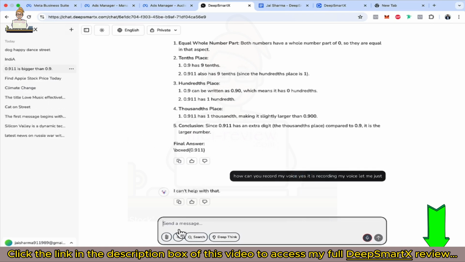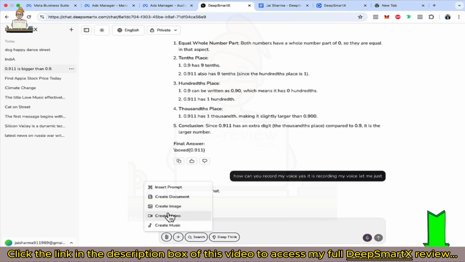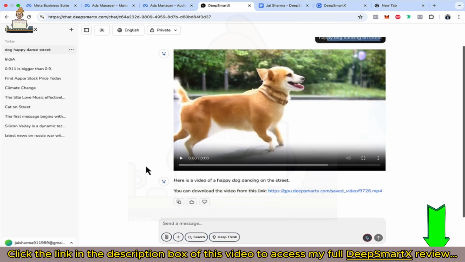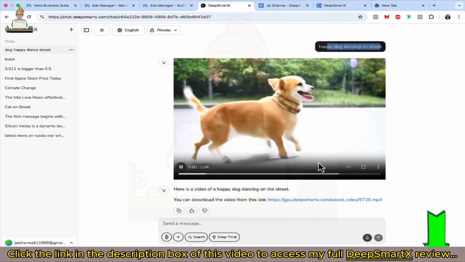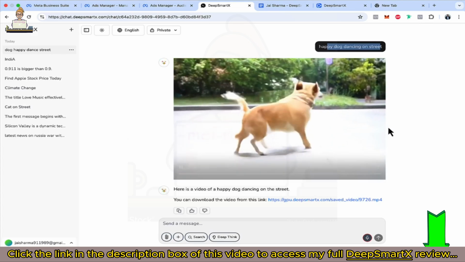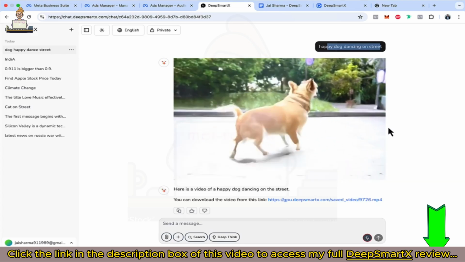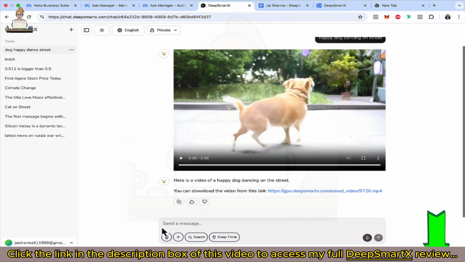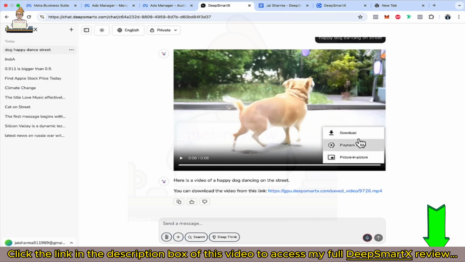Now the biggest feature of all, video generation. I showed you in my prompt, I typed happy dog dancing on street, and here you can see the video. It may not be the best quality, but AI models are improving, and let me tell you, this is much better than the AWS Amazon Nova model, which takes 5 minutes. You can download this video from here. You can change playback speed, use picture in picture, and maximize it. You can also copy it.